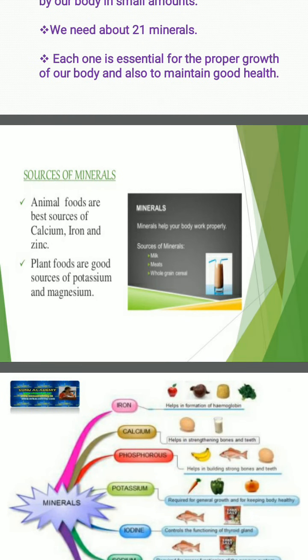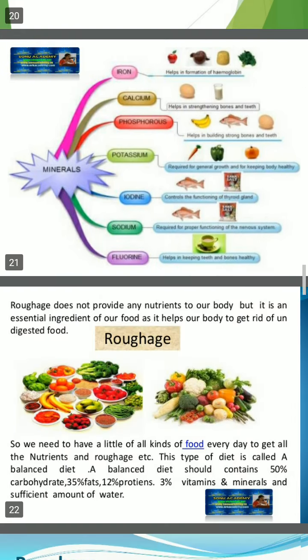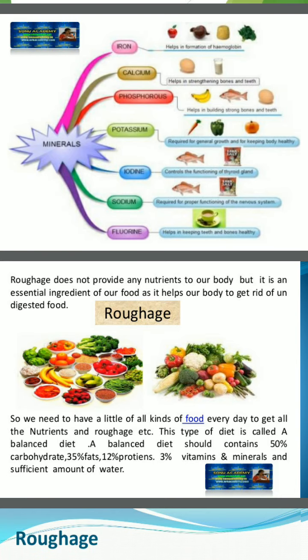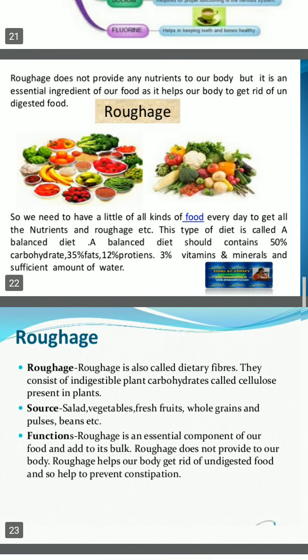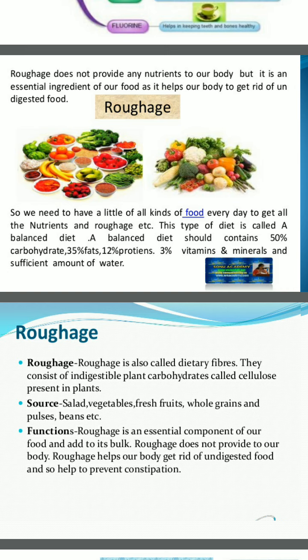Sources of minerals. Animal foods are the best sources of calcium, iron and zinc. Plant foods are good sources of potassium and magnesium. So we have to have both. Examples of minerals: iron, calcium, phosphorus, potassium, iodine, sodium, etc. Next one we are going to see roughage.